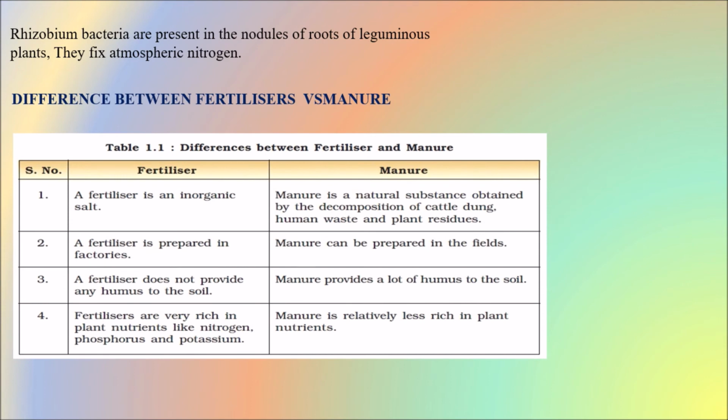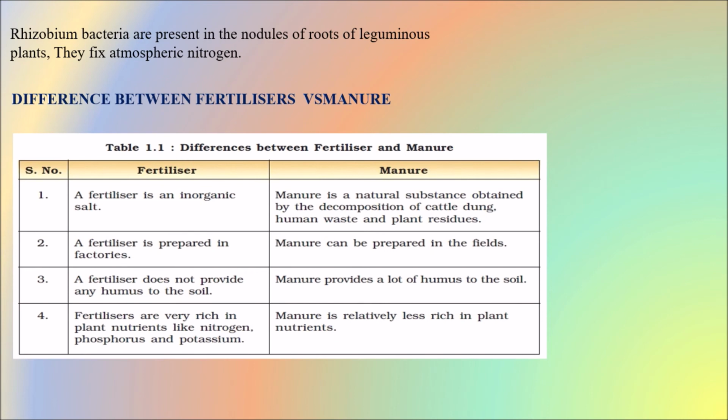So this may come as a 2 mark or 4 mark question. It is very important. If you observe carefully, fertilizer is an inorganic salt, whereas manure is a natural substance obtained by the decomposition of cattle dung, human waste and plant residues. So here fertilizer is inorganic, whereas manure is organic. Fertilizer is prepared in factories. Manure can be prepared in the fields itself. Fertilizers do not provide any humus to the soil, whereas manure provides a lot of humus to the soil.